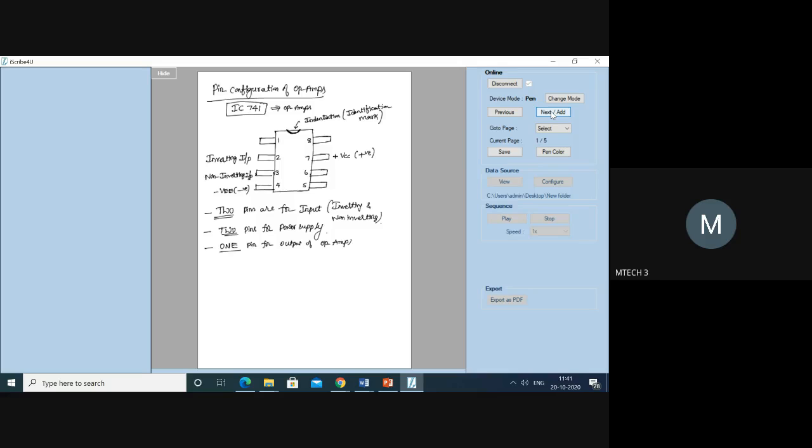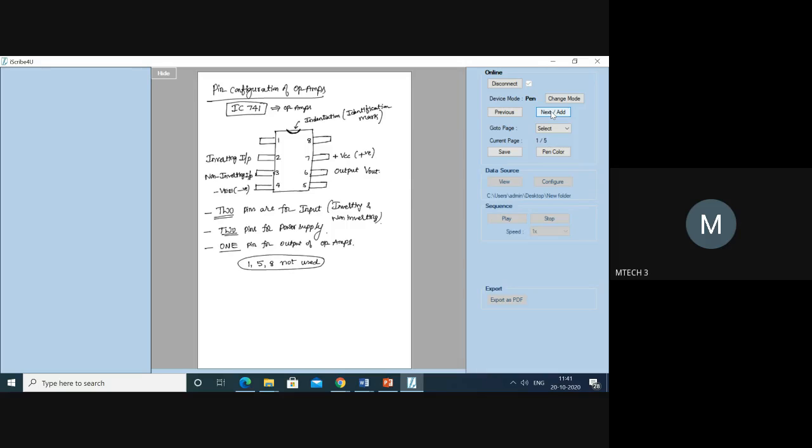The 6th one is going to be used for the output pin, which is VO or V out. So this is the pin configuration. So pins 1, 5, and 8 are not used.